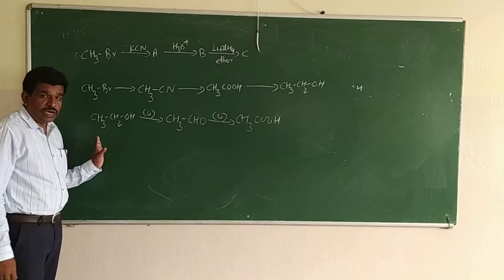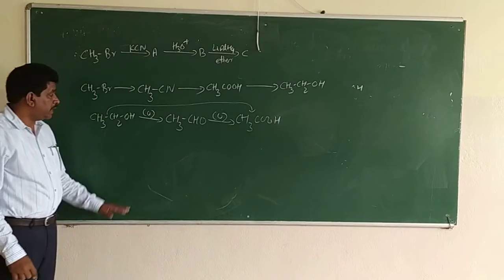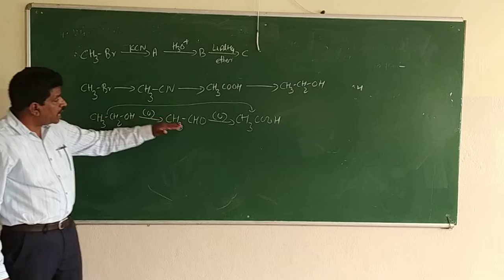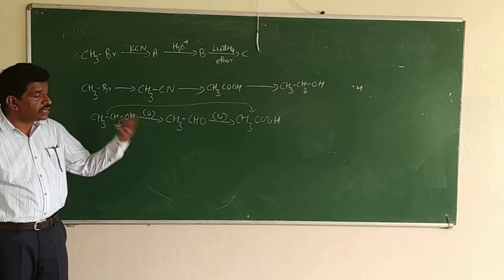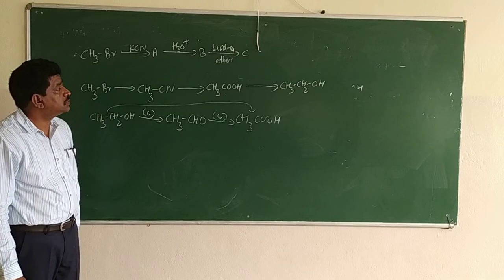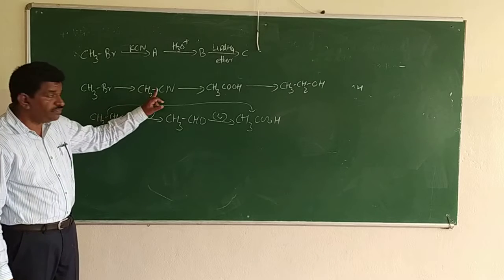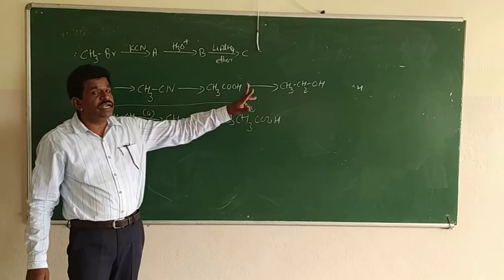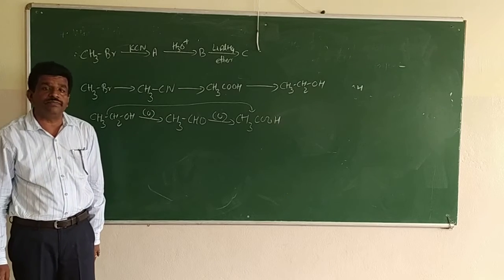Normally if you use acidified potassium permanganate, it will start from here and it will end here. So a primary alcohol on oxidation gives an aldehyde, and the aldehyde on oxidation gives an acid. Both the aldehyde and the acid will contain the same number of carbon atoms as the original alcohol. So the reverse process, if you reduce this acid, you will get an alcohol with the same number of carbon atoms. So the final product is ethanol, CH3CH2OH. This reaction is very important because we can increase the carbon atoms. In the beginning only one carbon atom, and in the end we got two carbon atoms. So this reaction is used for increasing the number of carbon atoms.